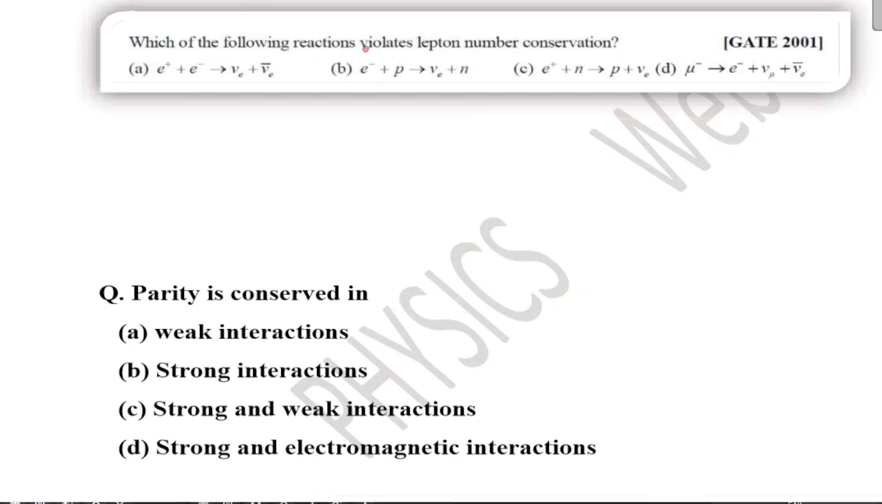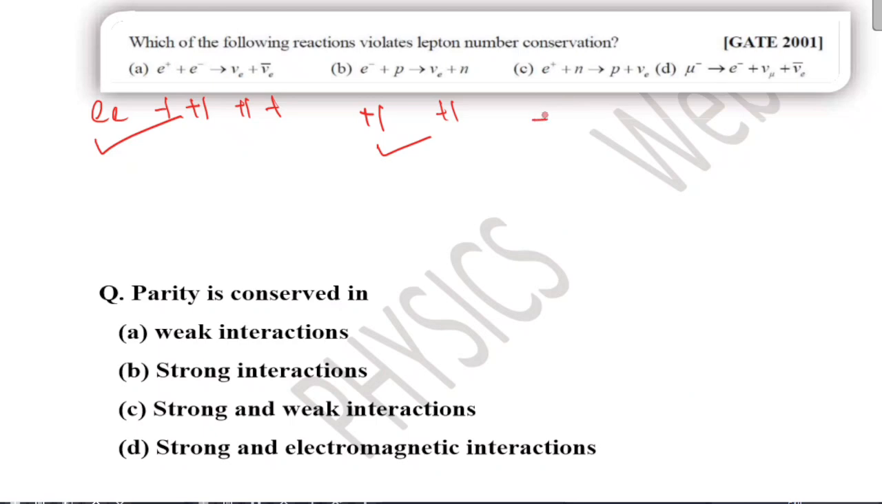Next, which of the following reactions violates lepton number conservation? Lepton number. You can check option A: positron, that is minus 1, plus 1, plus 1, minus 1. So here lepton number is conserved. Option B, plus 1, plus 1. Here also it is conserved.